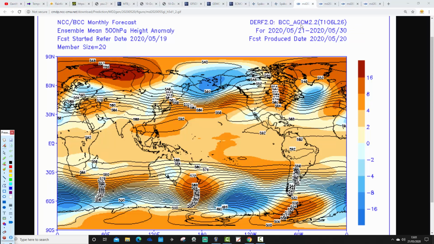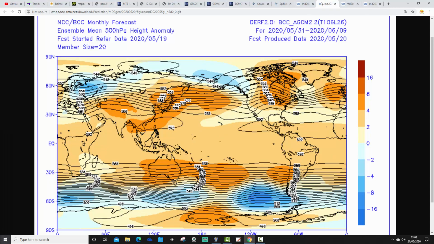There will be interruptions. Tomorrow we're going to get one. Actually, there come some gale force winds in the northwest of Scotland tomorrow, and a cool down as well. But overall, as an anomaly for the next 10 days, high pressure is controlling the weather. Next 10-day period takes us from the 31st of May to the 9th of June. Again, see a lot of high pressure sitting more or less over the top of the country.